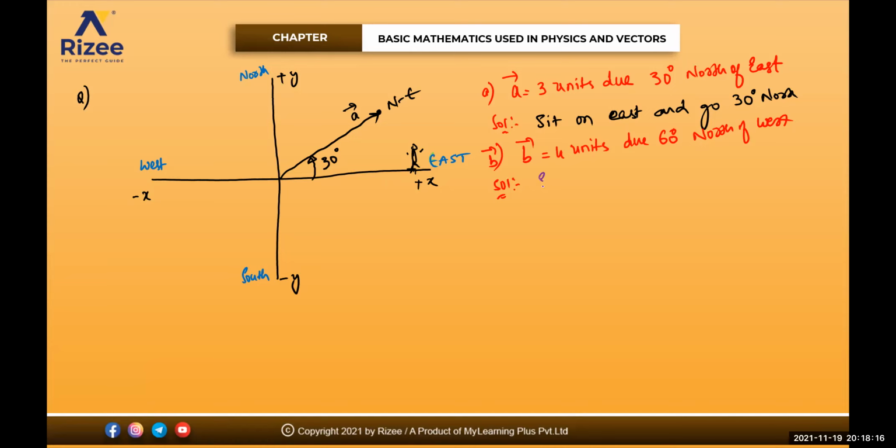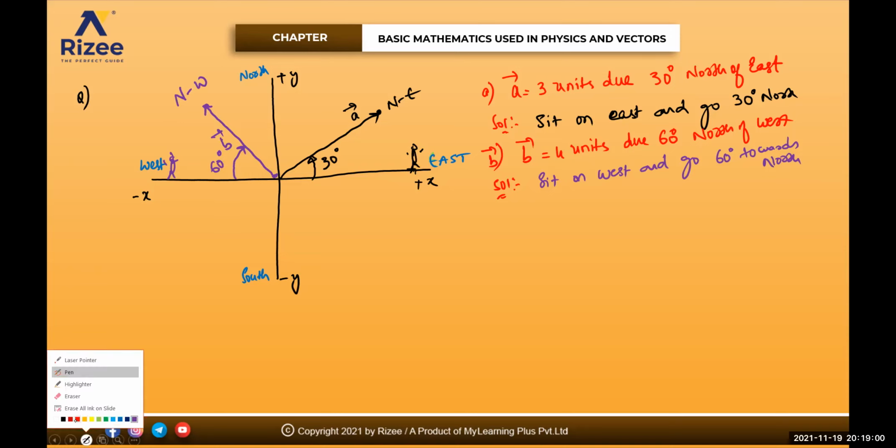Sit on the west and go 60 degrees towards north. So I'm sitting on the west somewhere here, and I'm going 60 degrees towards the north. 10, 20, 30, I'll go somewhere here and stop. So this will be the line joining from the origin. This is your B bar. So this will represent north of west. Clear for everyone? Any doubt in this one?